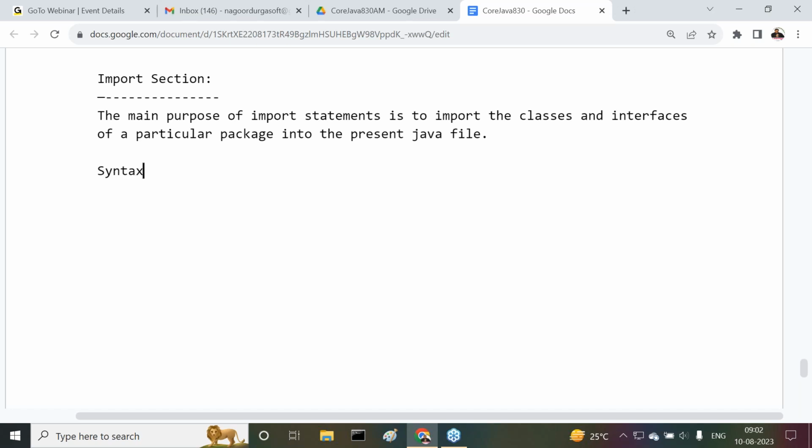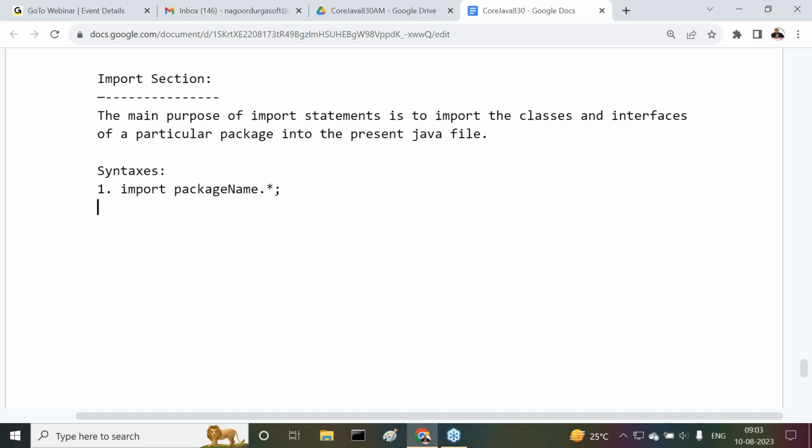All right, so now syntaxes are available. Here we have to understand the syntaxes now. First syntax, observe carefully. Import package name dot star. Yes, sir. All of you are getting it or not? Import package name dot star.